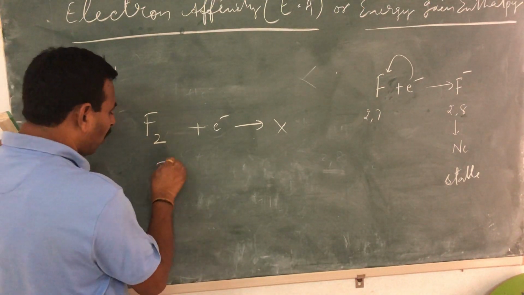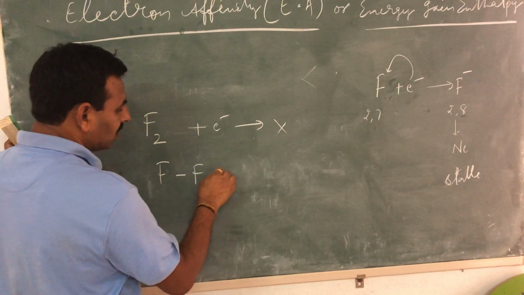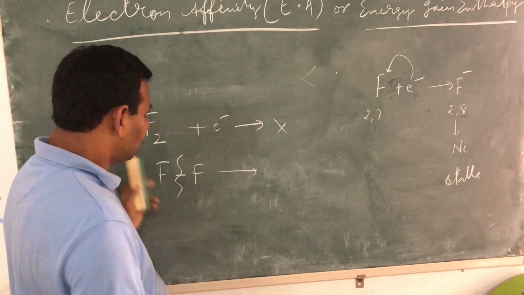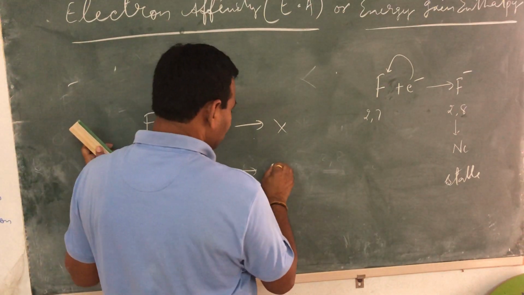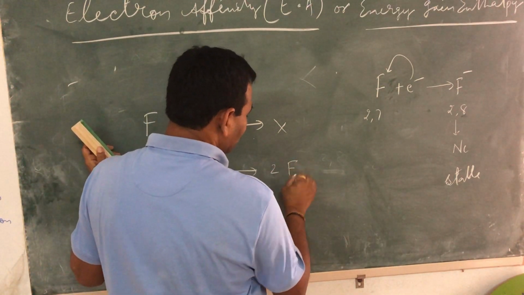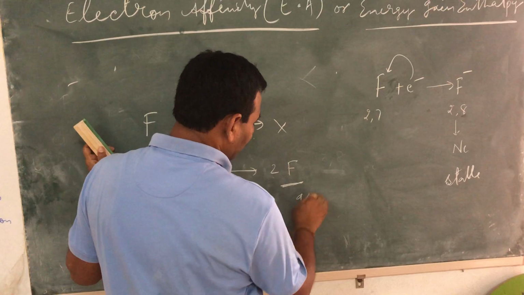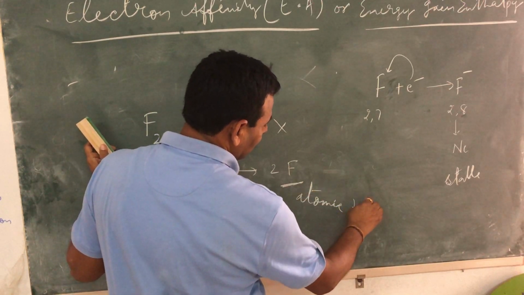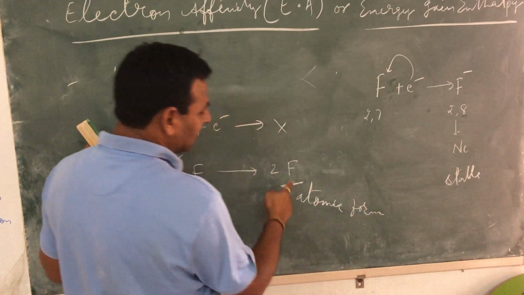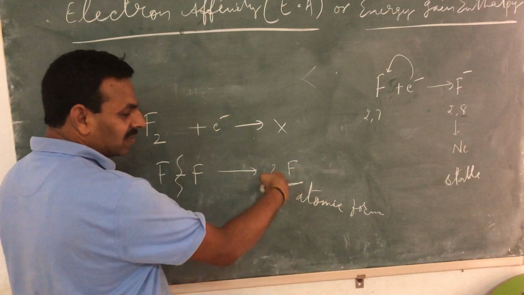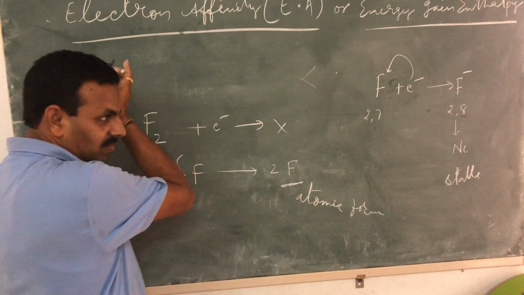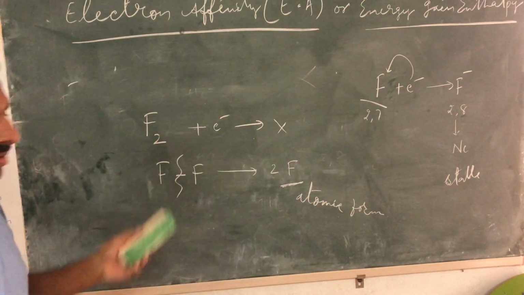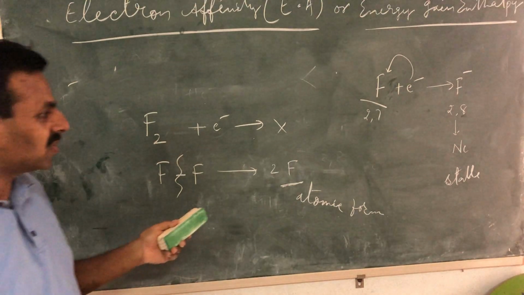That means there is a bond between two fluorine atoms, which you need to break. When you break this, it will become 2F. Now this fluorine is in atomic form. It is a gaseous atom now. So I have taken F, I didn't take F2. You must have observed.